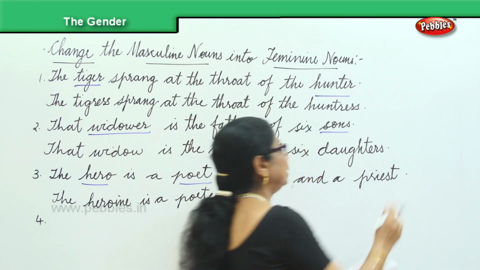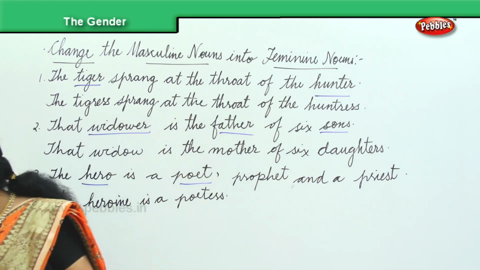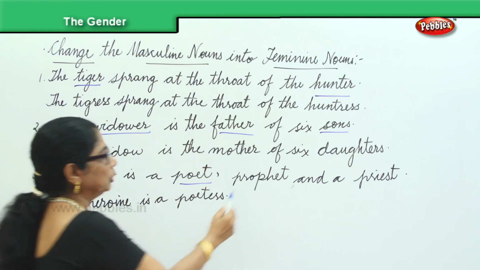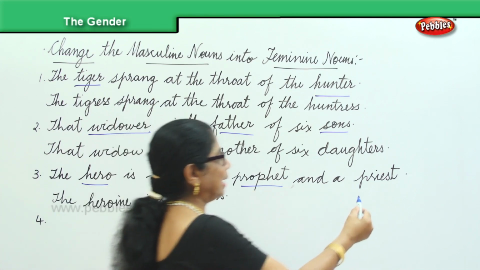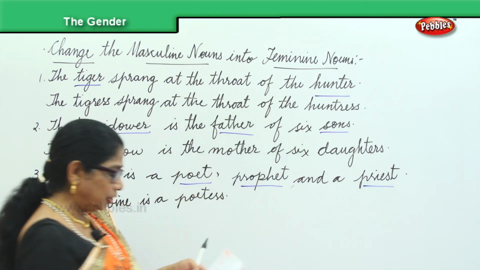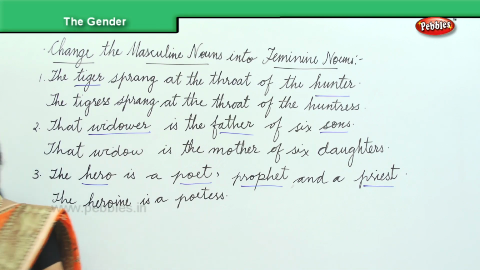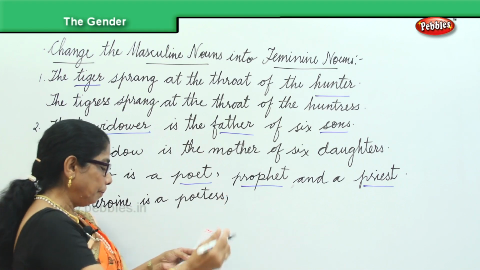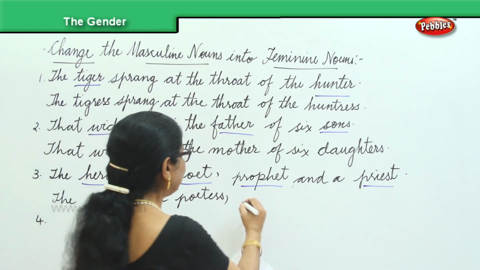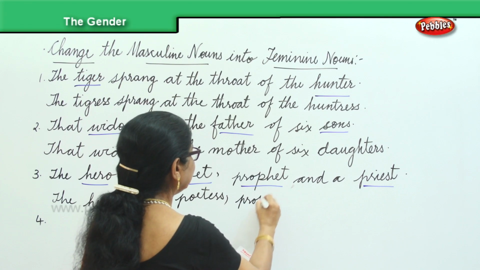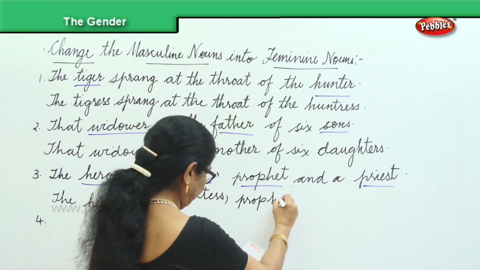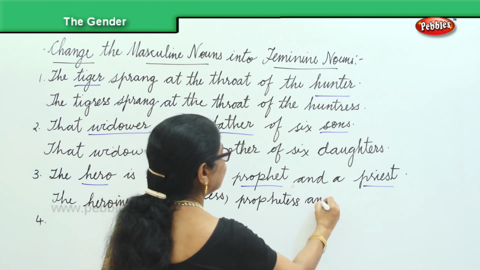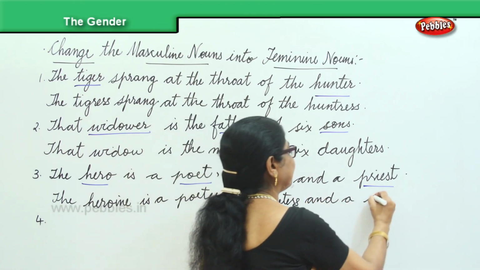That gives us two more feminine. So hero, heroine, poet, poetess, prophet, prophetess, and then you have priest. For priest you have priestess. So the heroine is a poetess, prophetess, and a priestess.